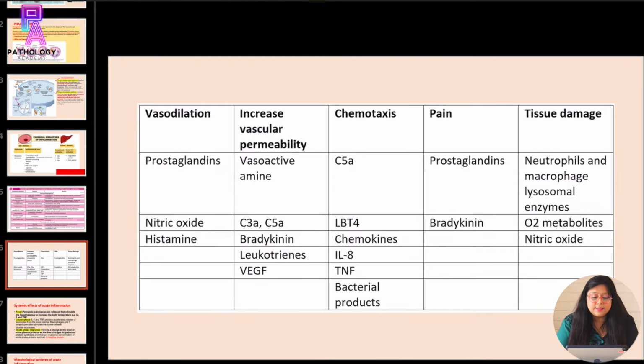To summarize these effects of these chemical mediators, vasodilation is caused by prostaglandins, nitric oxide, and histamine. Increased vascular permeability is caused by vasoactive amines, C3A, C5A, bradykinin, leukotrienes, and VEGF. Chemotaxis is caused by C5A, leukotriene B4, chemokines, interleukin 8, TNF, and bacterial products. Pain is caused by prostaglandins and bradykinins. Tissue damage is caused by neutrophil and macrophage lysosomal enzymes, reactive oxygen species or oxygen metabolites, and nitric oxide.